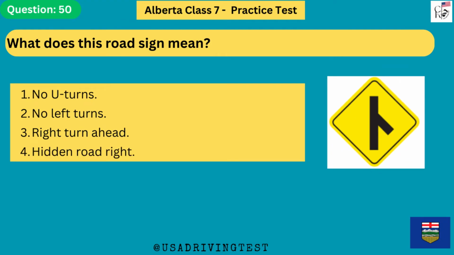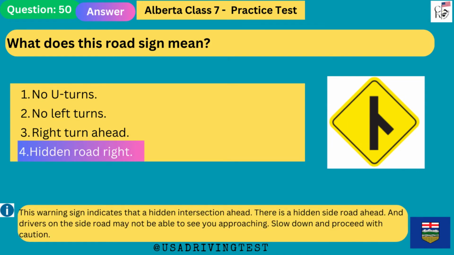What does this road sign mean? 1. No U-turns. 2. No left turns. 3. Right turn ahead. 4. Hidden road right. The answer is 4. Hidden road right. This warning sign indicates a hidden intersection ahead. There is a hidden side road ahead, and drivers on the side road may not be able to see you approaching. Slow down and proceed with caution.